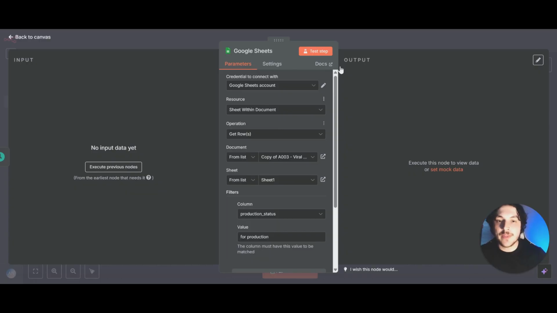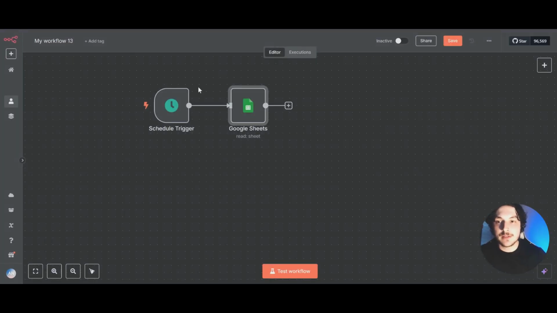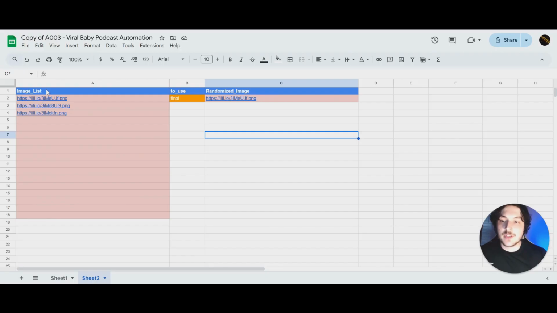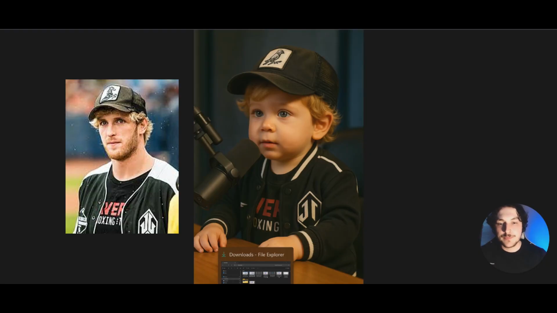And now before we do anything else, we want to click out of this, go back over to our Google Sheet, and then if you come all the way down here to the bottom and you click on Sheet 2, you'll see this image list right here. And these are reference images for our AI to use to create those baby videos. So if we click in and look at one, you can see we have a baby Logan Paul that I actually got from this picture right here. So you'll need to create 2 or 3 images like this for whatever influencer you're choosing to do.